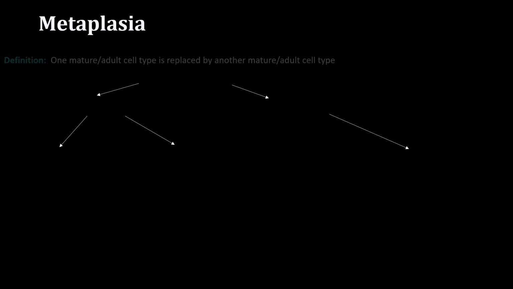So the other type of cell adaptation that we'll be talking about is metaplasia. So what is actually metaplasia? We define metaplasia as the reprogramming or the replacement of one mature cell type into another mature cell type. So when one mature cell type is replaced by another mature cell type, the process that has taken place is called metaplasia. So the definition of metaplasia is the process when one mature cell or adult cell type is replaced by another mature or adult cell type. So that is the brief definition as far as metaplasia is concerned.